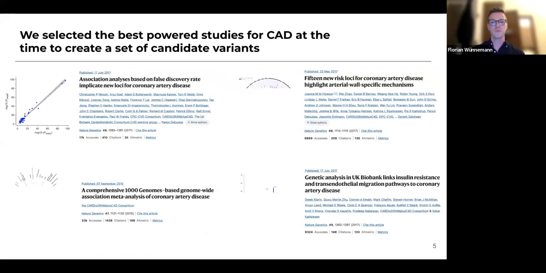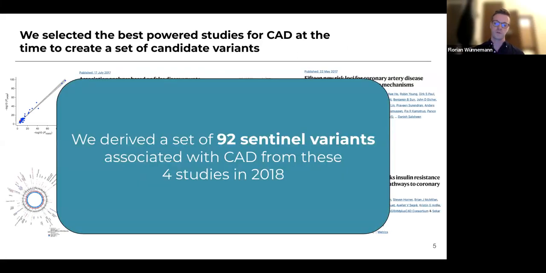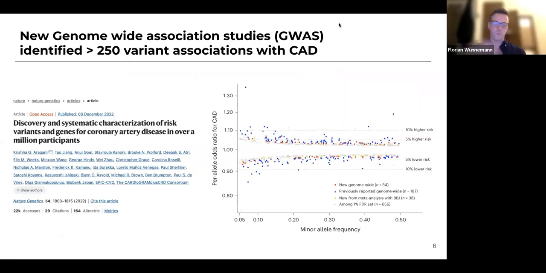Now, when we designed the screen, this was in 2018, that are associated with coronary artery disease. So at this time, we took 92 sentinel variants that we used for our screen. But I want to highlight that now in 2023, there are way more genome association studies that looked at coronary artery disease. And there was a paper just recently at the end of 2022 that identified more than 250,000 variant associations. So just to put that in the context of when the screen was created.